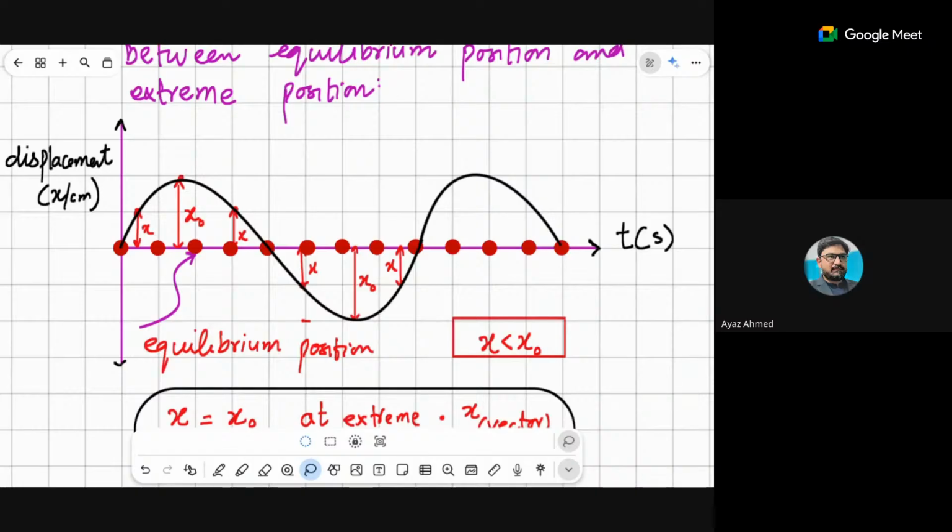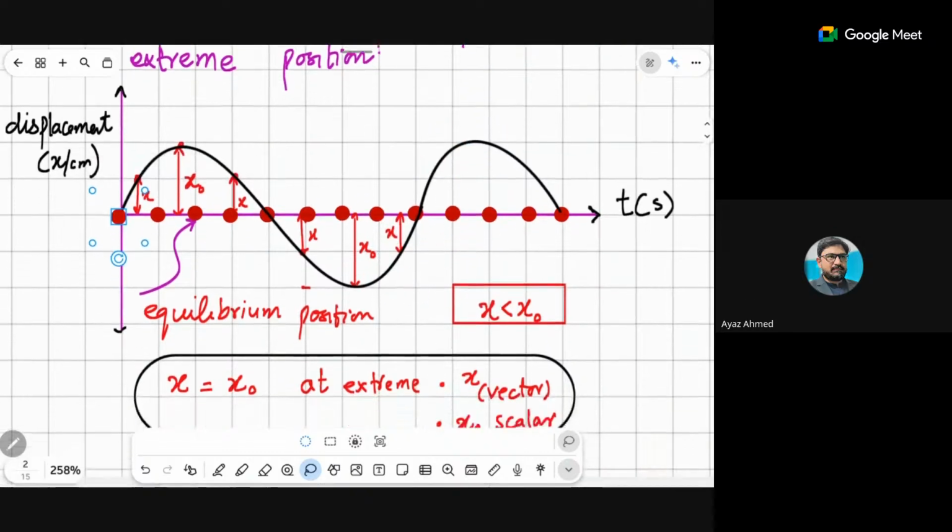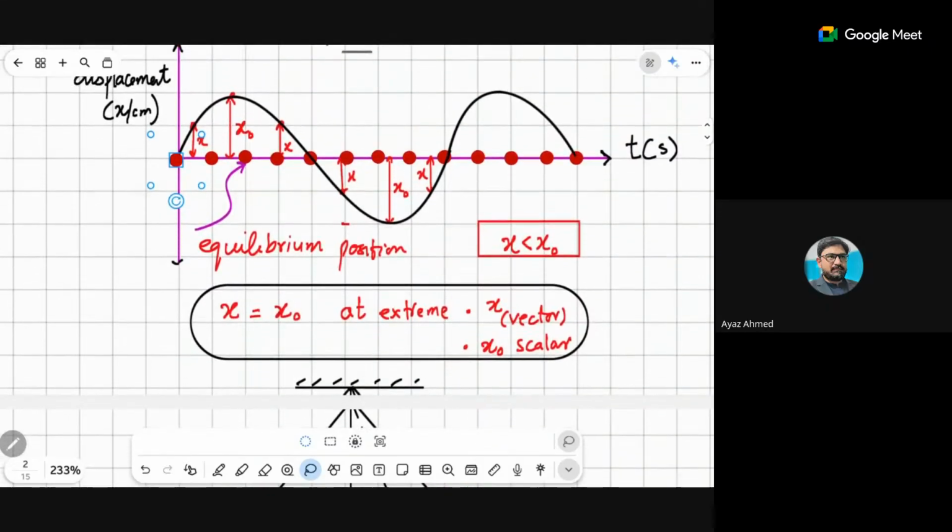For example, this particle is now shifted from this point up, then it comes down, up, down, in this way. So this is basically the displacement of the particle. I will talk about the displacement in detail here.